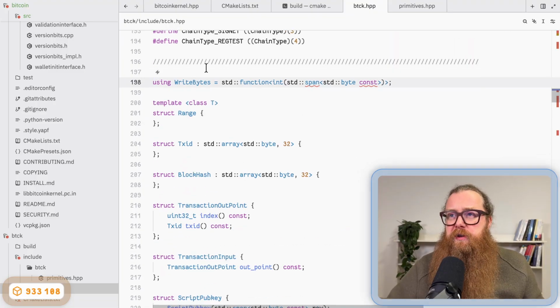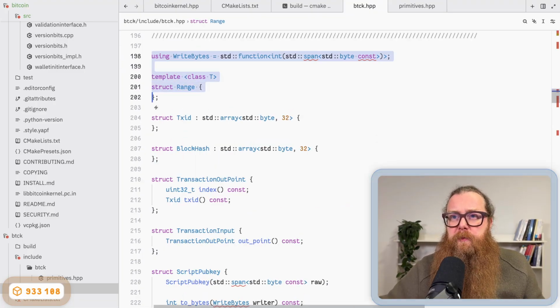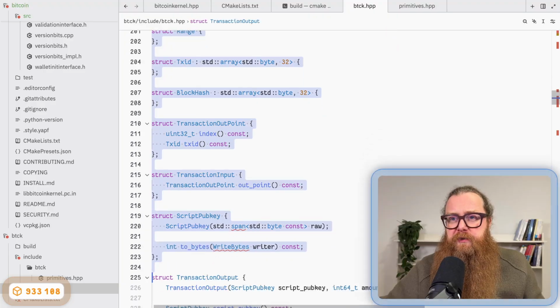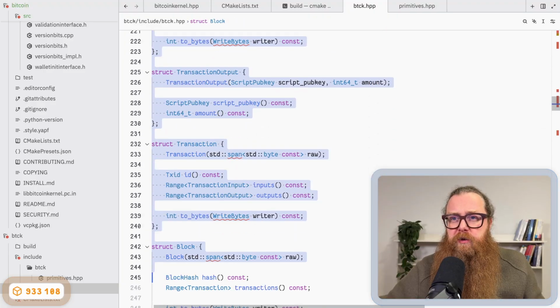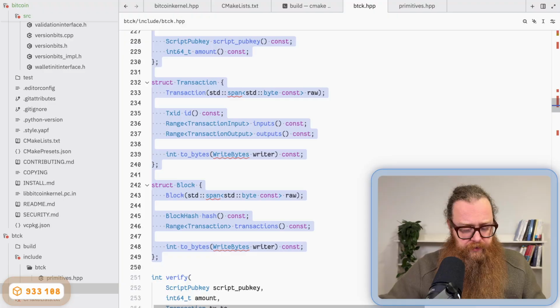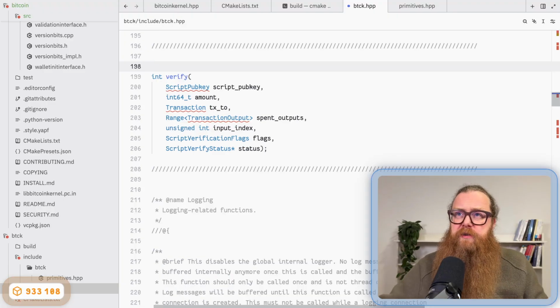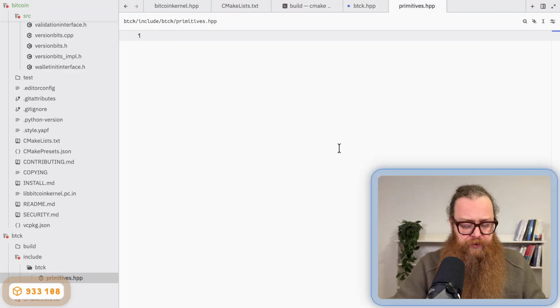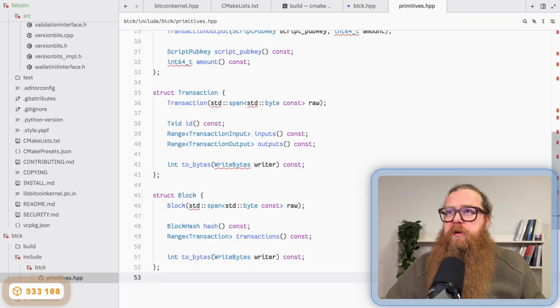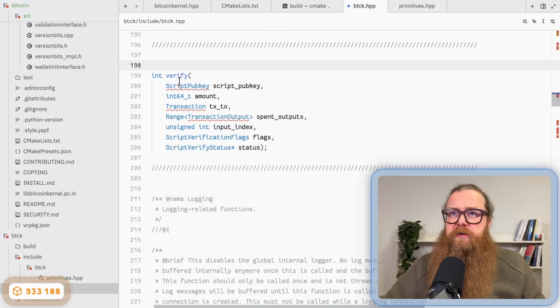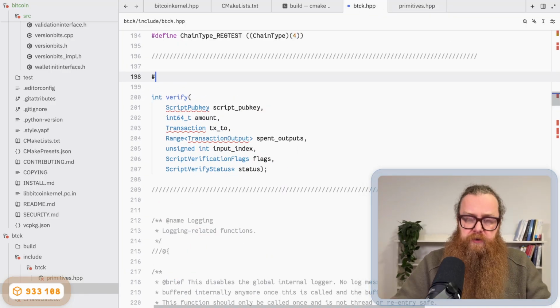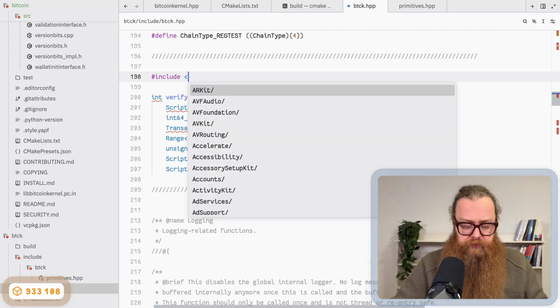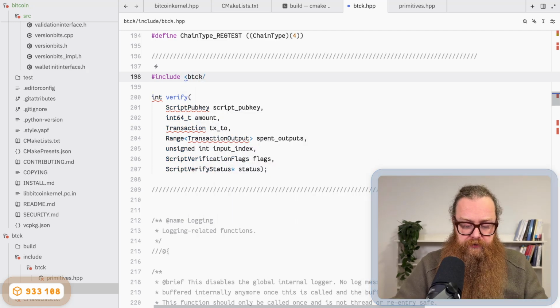So this stuff here, the block, but not the verify function. I extract this and put it into primitives.hpp. And in btck.hpp, I'm just going to include btck/primitives.hpp.